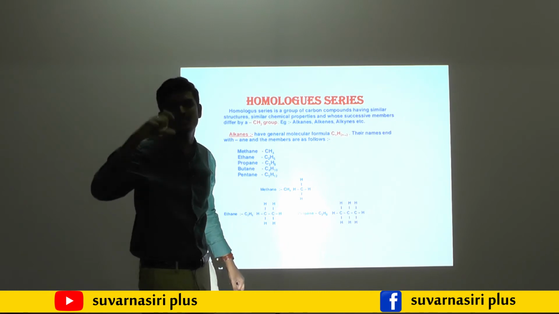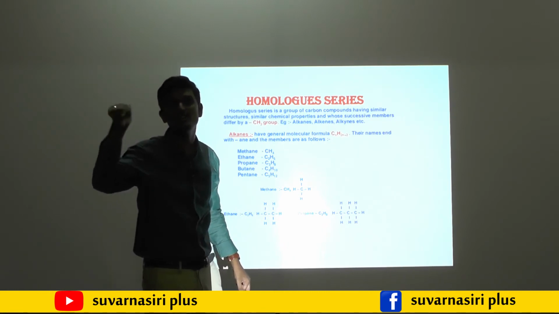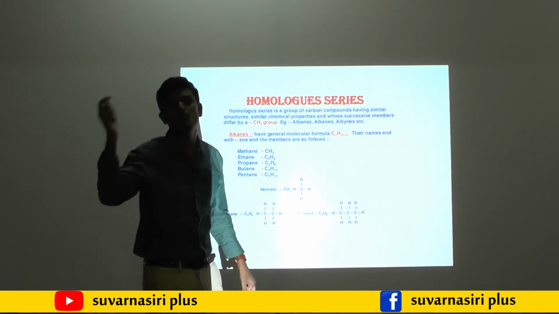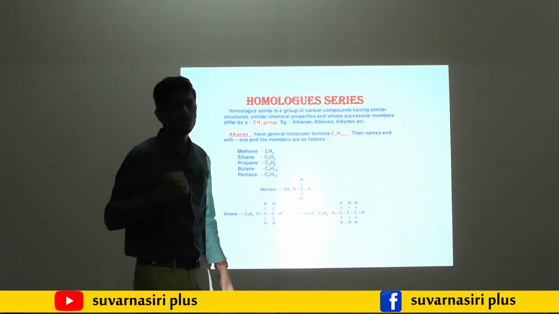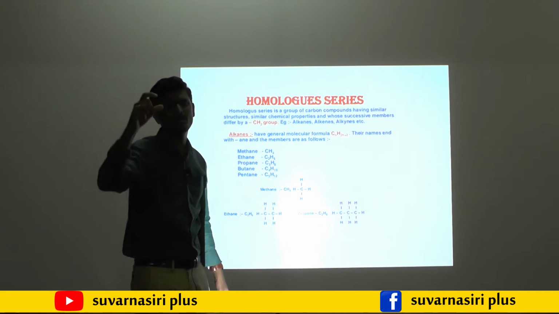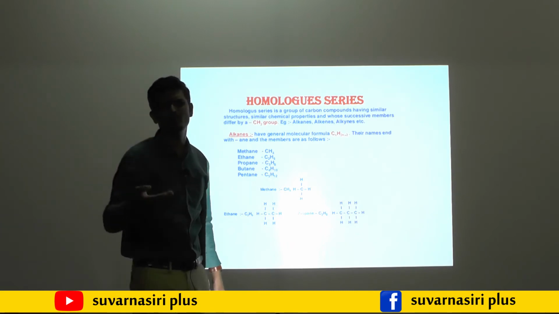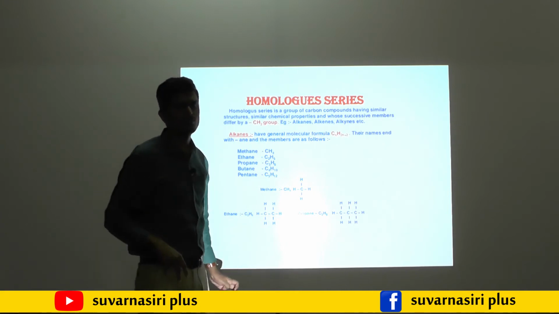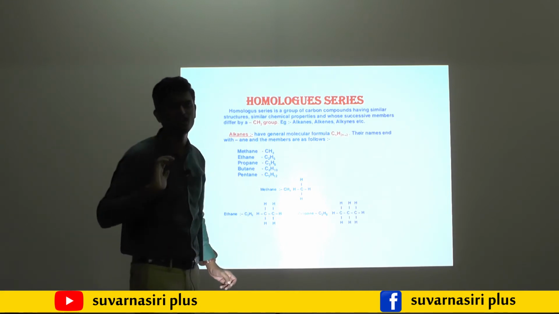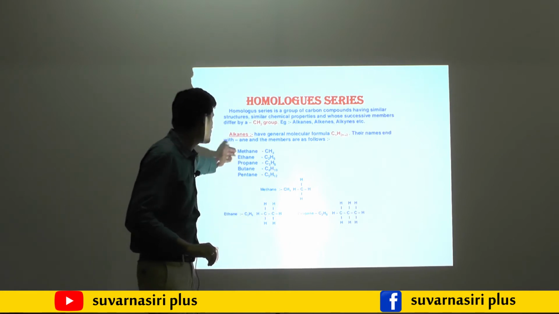M means methane, E means ethane, P means propane, banana means butane. Like that, it is easy to remember methane, ethane, propane, butane. Four members are enough. Four to five members of the family of alkane, alkene, alkyne are enough for your examination purpose.